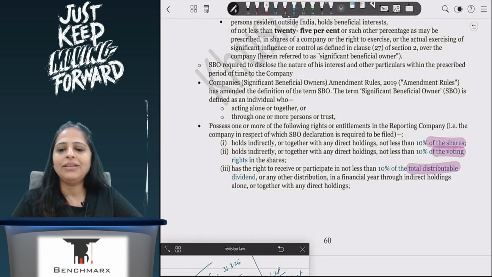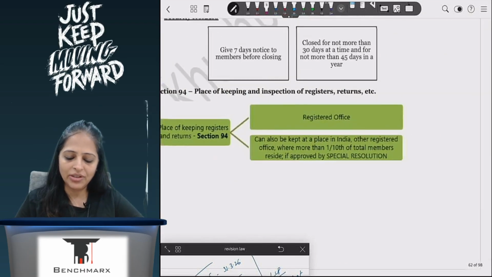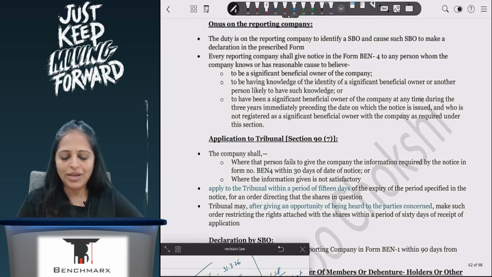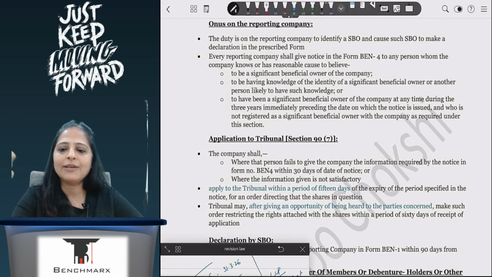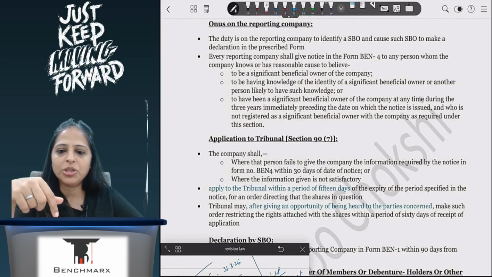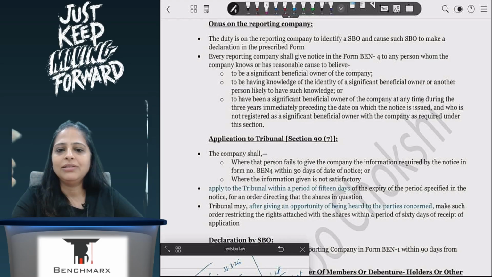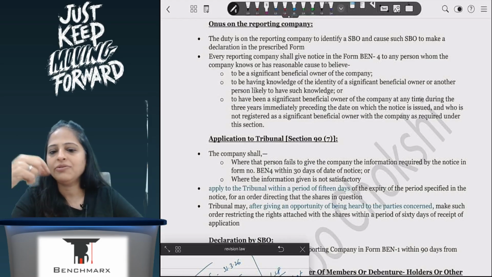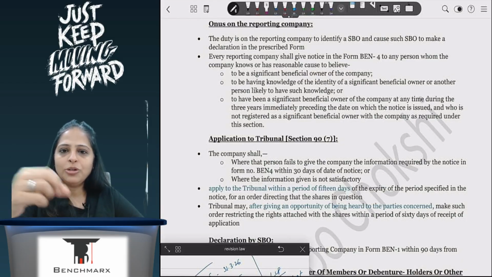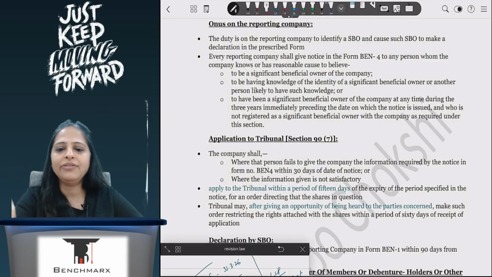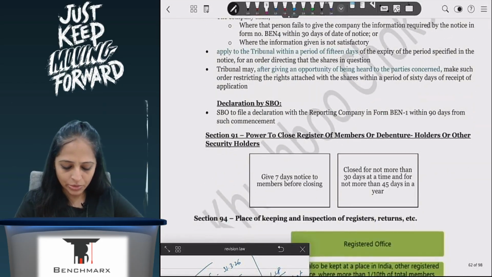Sometimes it may happen that the company asks for a declaration, but the SBO does not give it. In that case, the company will go to the tribunal and say, I'm asking for information, but he's not giving the information to me. So the tribunal will tell the SBO to give the information. If he still doesn't give it, then the shares will not be entitled to any transfer, transmission, or any profits or dividend on those particular shares. They will not be entitled to them.